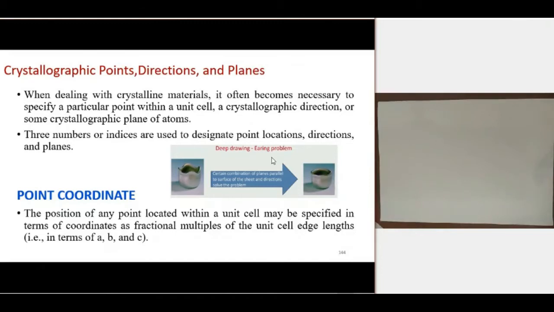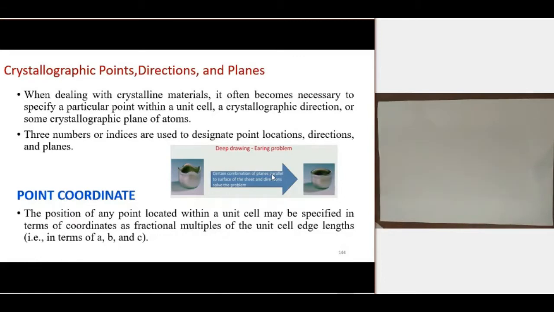So we should arrange the primary coil and the secondary coil of the material in such a way that the magnetization loss is low. So there also we need the planes and directions. We should know about planes and directions. Another important area where planes and directions come into the picture is that for a particular material, deformation may happen easily in a particular direction or on a particular plane.